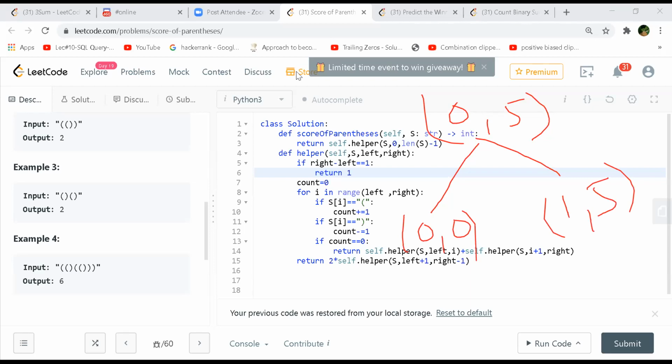Why 0 to 0? We are only calling when the string is balanced. So return self helper left comma I means what? In the 0 to 5, it will be 1 to 2 and 3 to 5, maybe. I didn't get how 3 to 5.